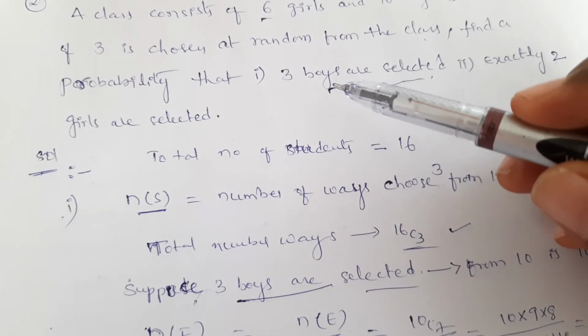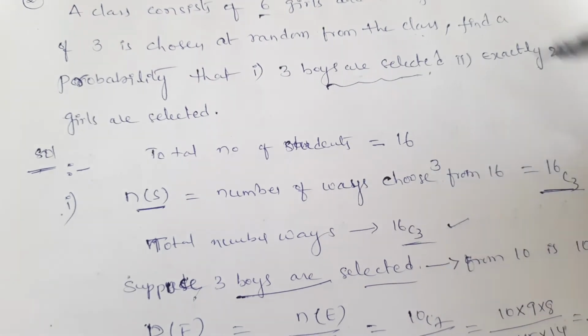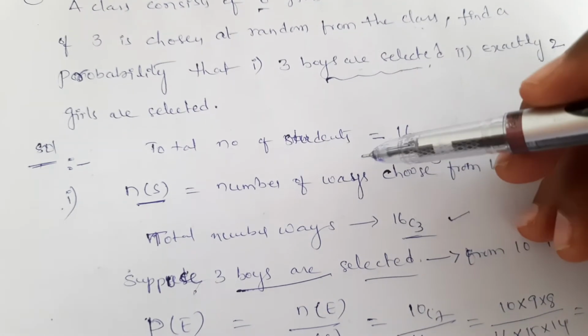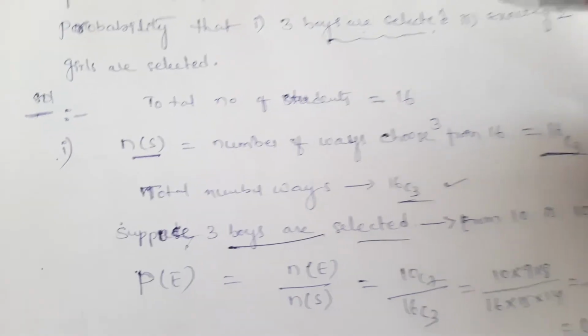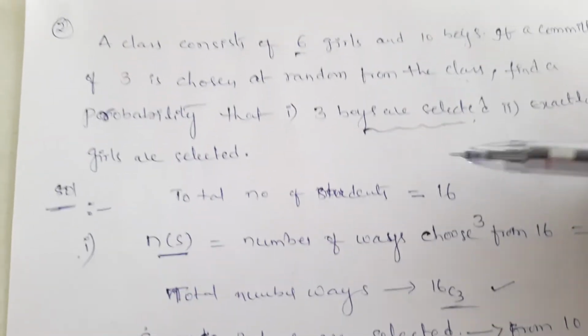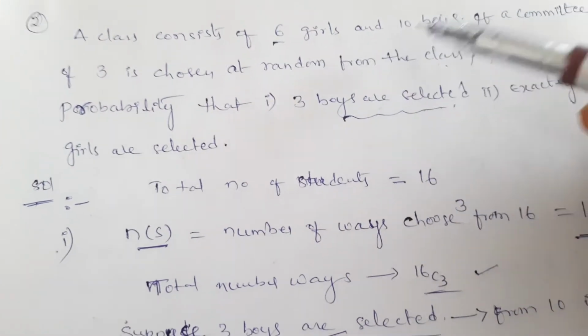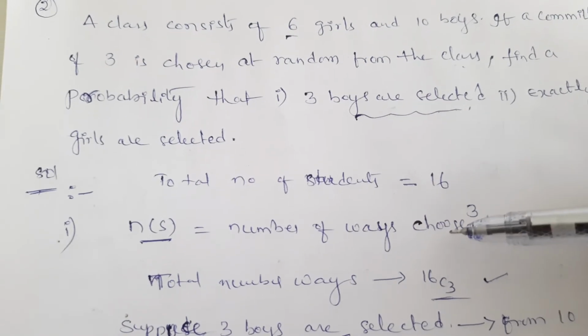In that, first one is what? 3 boys are selected. Second one, exactly 2 girls are selected. Okay. Total number of students. How many students? 6 girls and 10 boys. Total number of students is 16.